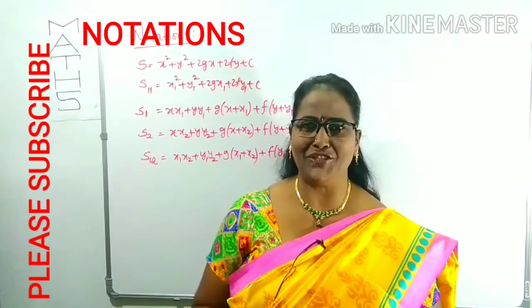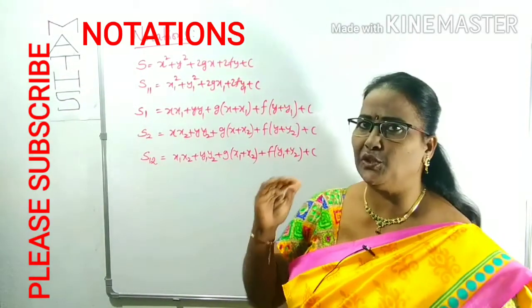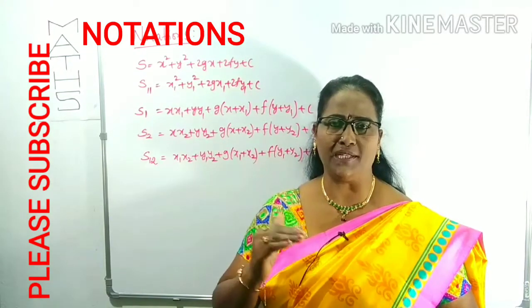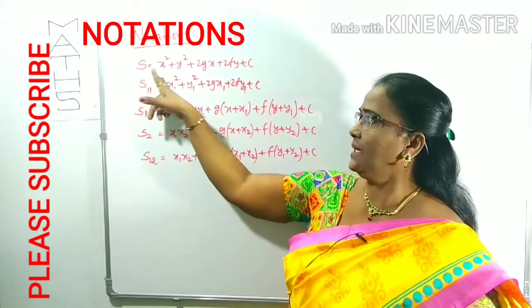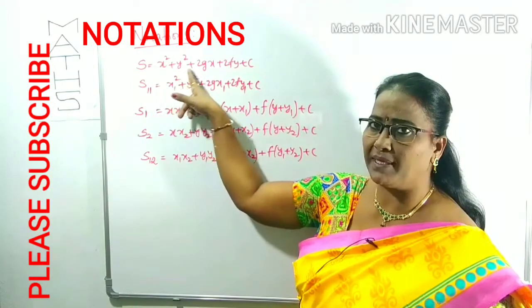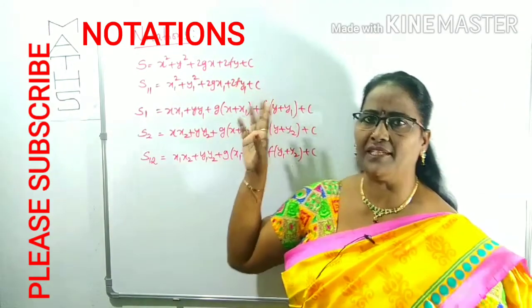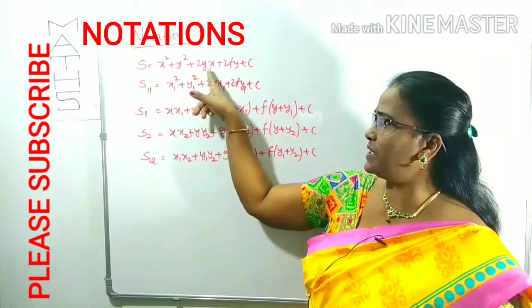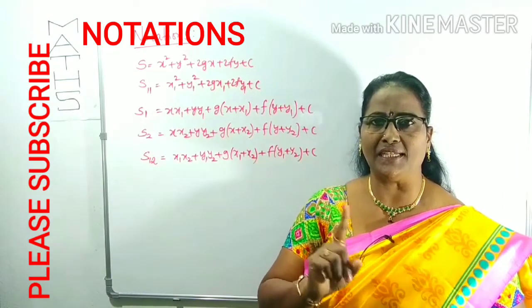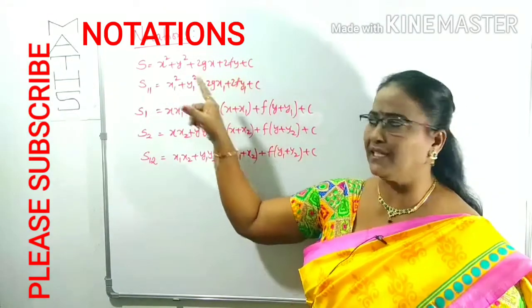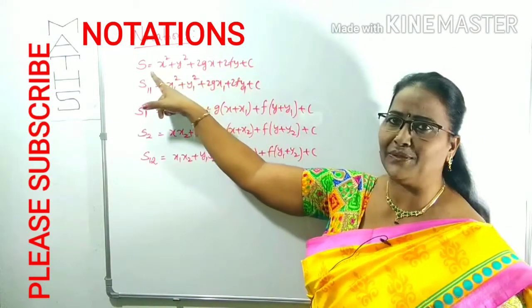Let's look at the notations. These notations are mostly helpful throughout the chapter. First of all, I already told you in lecture 1 the general equation of a circle. The general equation of a circle is denoted by the symbol S. The notation is x squared plus y squared plus 2gx plus 2fy plus c. If S is equal to 0, that is the equation x squared plus y squared plus 2gx plus 2fy plus c equals 0. First you have to know this is the general equation of a circle. The general notation of a circle is x squared plus y squared plus 2gx plus 2fy plus c, denoted as S.